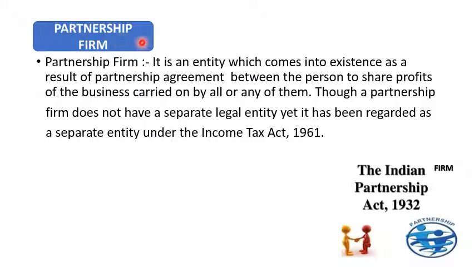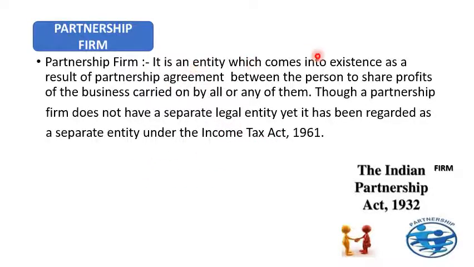So the next assessee is the partnership firm. A partnership firm is a type of organization formed by two or more persons to share profit, and it is a separate legal entity. It is governed under the Partnership Act 1932, but it is a separate entity under the Income Tax Act 1961.